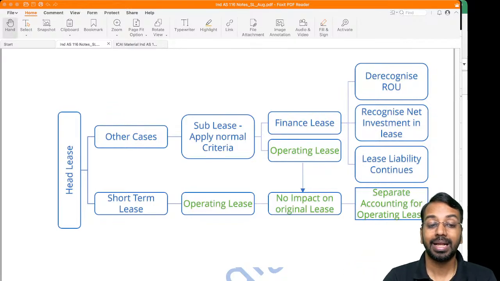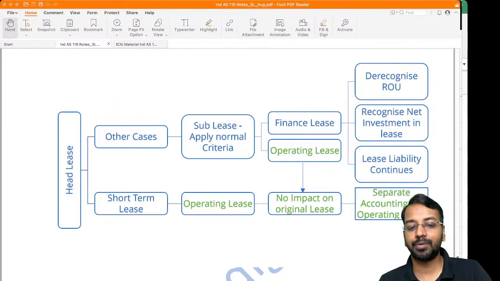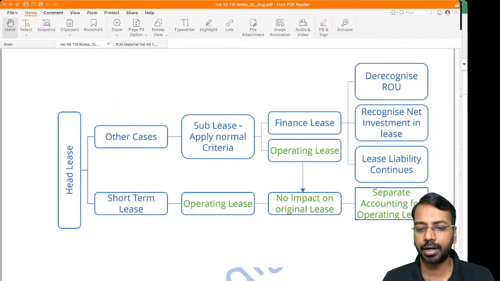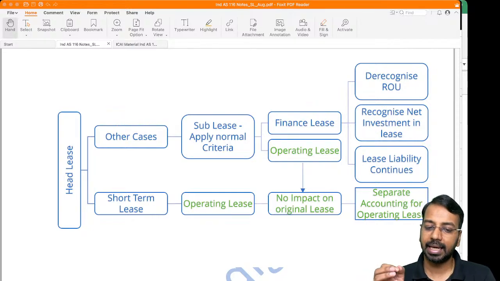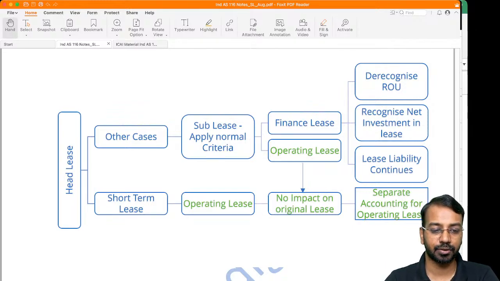Okay. Now, if the head lease is a short-term lease, then the sublease will also be an operating lease, because if it's a short-term lease, you would have taken some exemptions which you will understand subsequently. You will separately account for it as an operating lease. So if you have taken the exemption of short-term lease, in that case you will consider it to be an operating lease and there is no impact on the existing transactions.